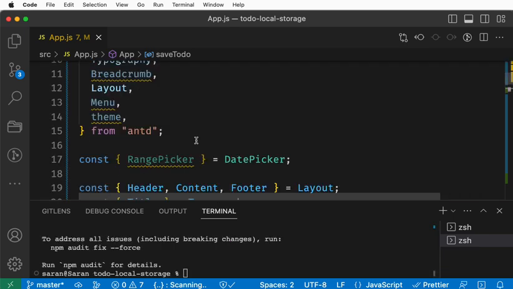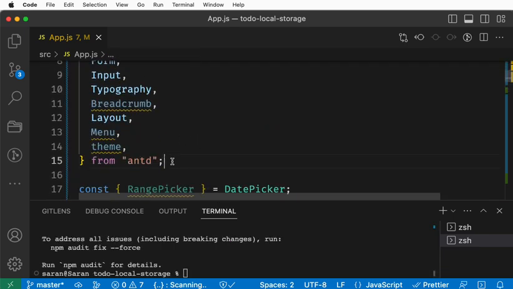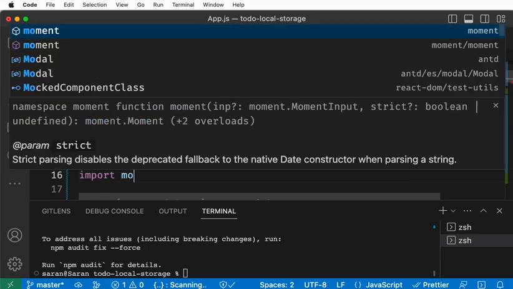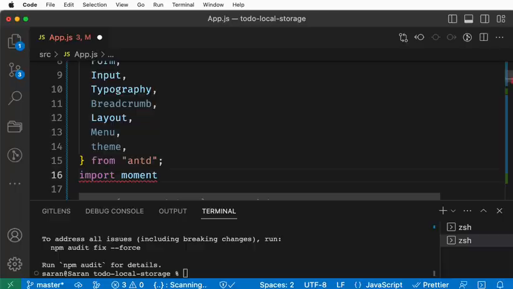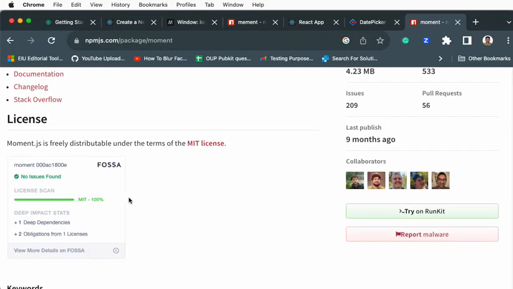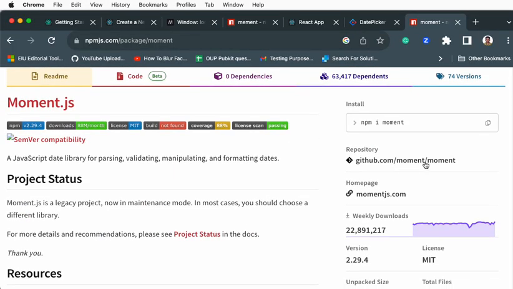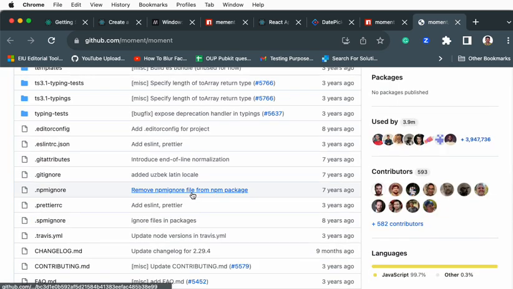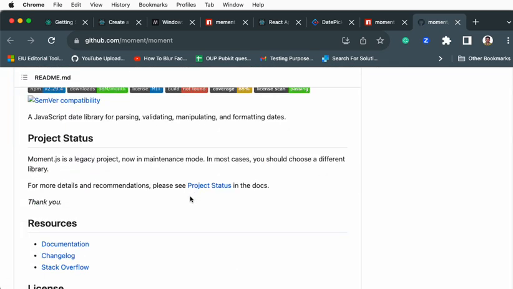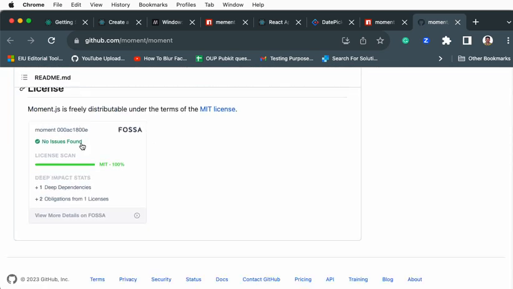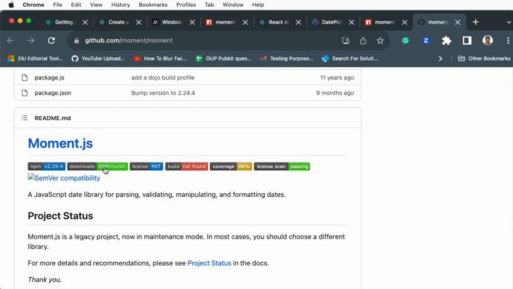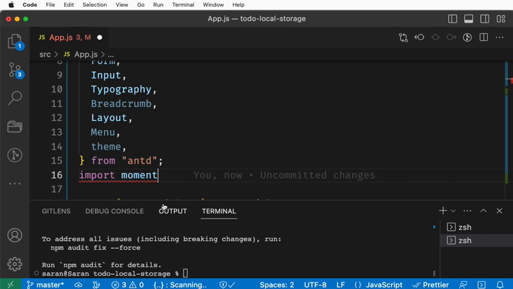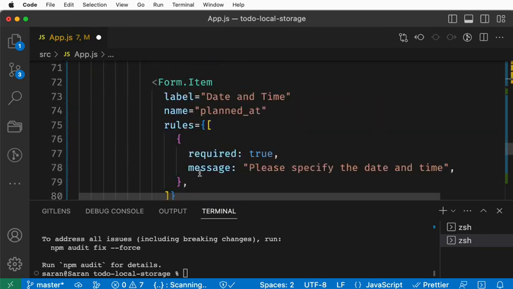So how to import this? Let's say import moment. They might have given some examples, right? They have given some examples, but I don't see them. This is a very widely used tool, but I'm not seeing why it is not shown. Okay, I'll tell you how to use that.